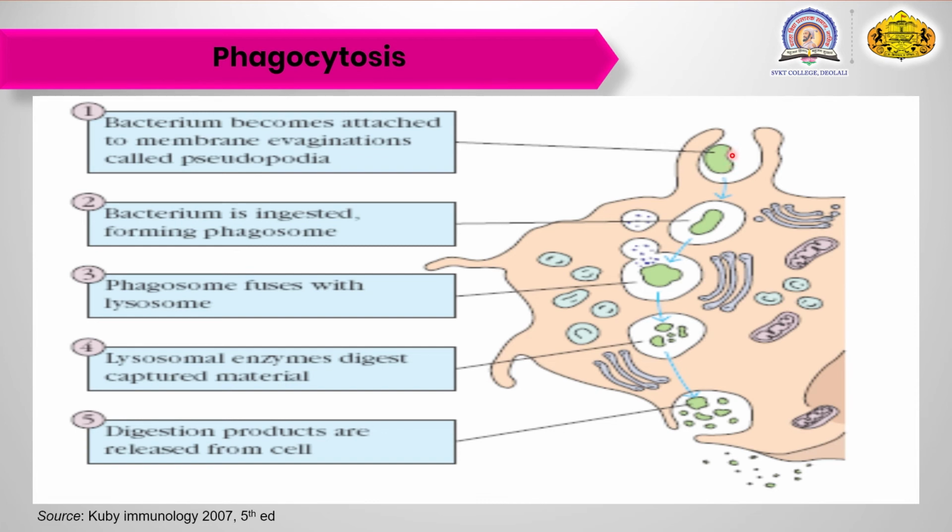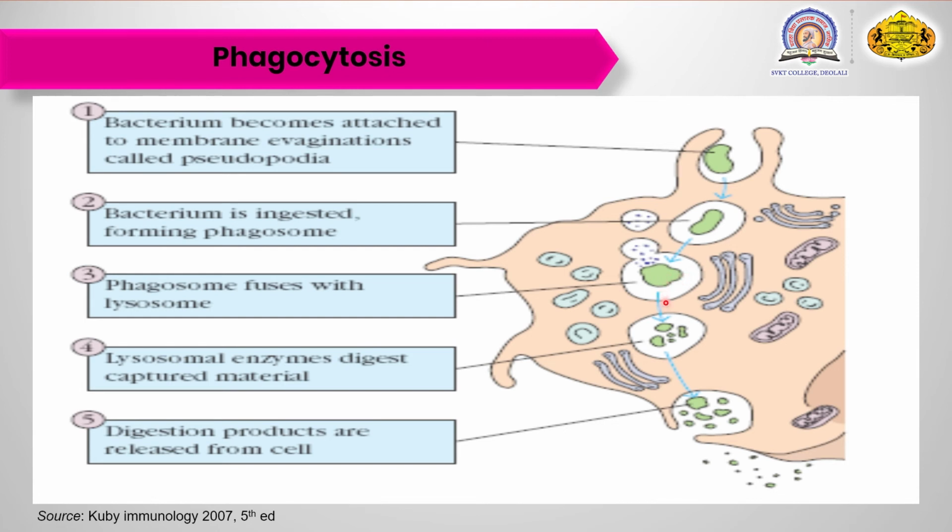Now when there is an ingestion of the bacteria, the phagosome fuses with the lysosome and the bacteria is penetrated inside the cell. Here only the engulfment and ingestion were done, and when the phagosome fuses with the lysosome, the bacterium is penetrated inside a phagocytic cell. So the lysosome enzyme digests the captured bacteria. Here you can see the digestion is going on, meaning the breakdown of the particular bacteria is going on.